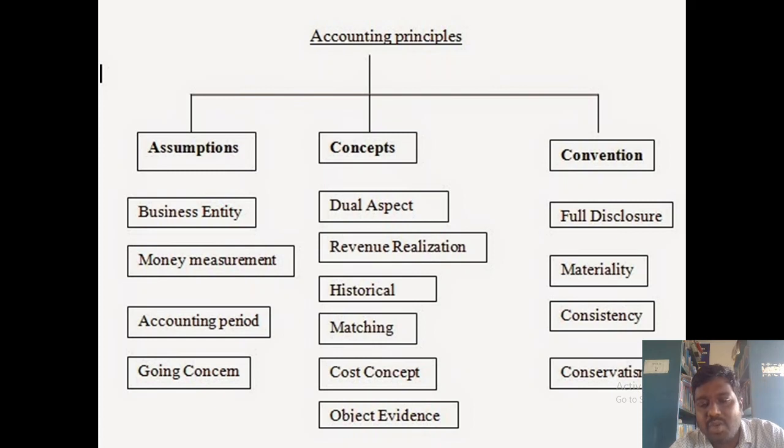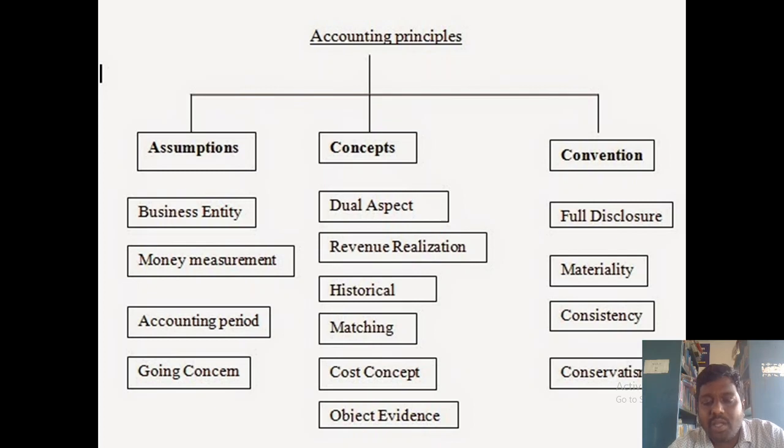Accounting deals only with money. Next one, accounting period concept. The accounting period concept explains that you should prepare the accounts every year, because every year you definitely want to be sure how much profit the company is going to get. That is what you clearly show in the accounting period concept.